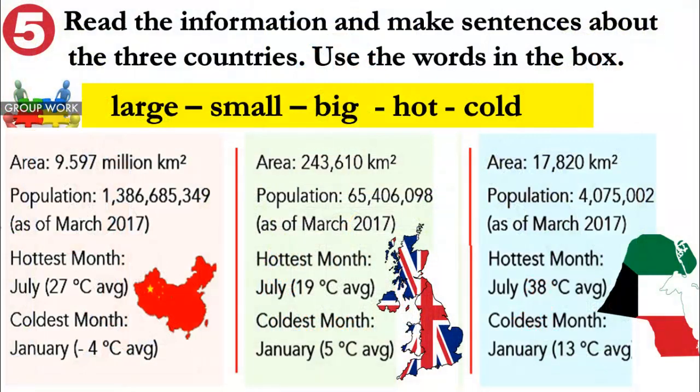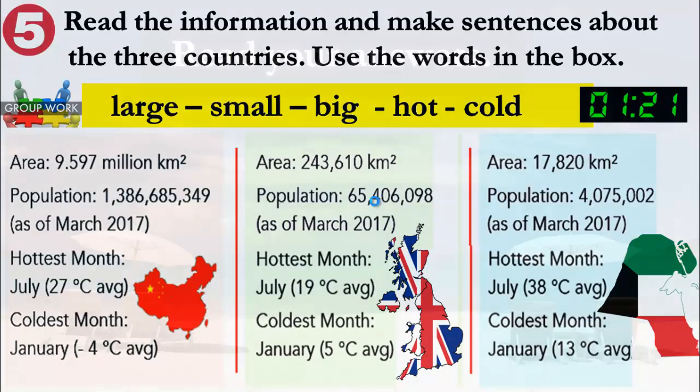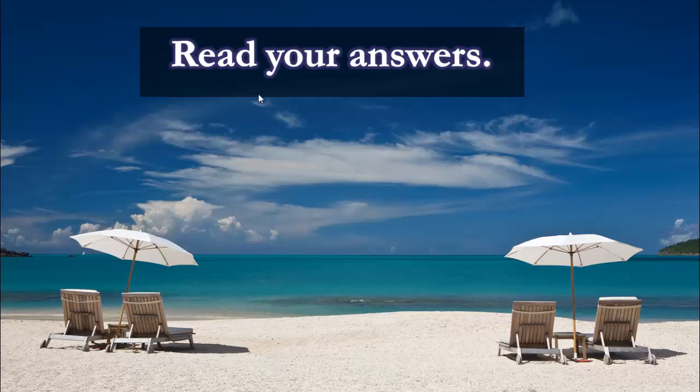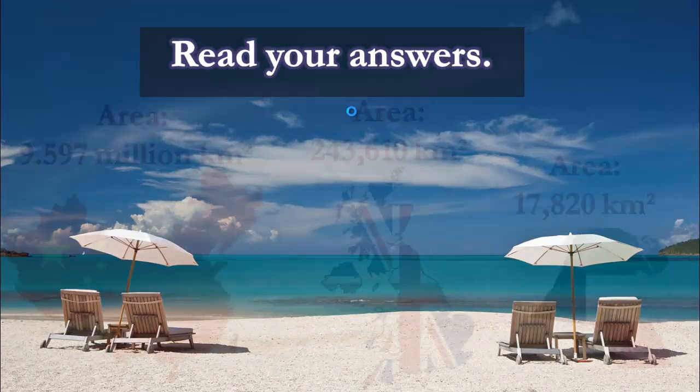Read the information and make sentences about three countries. Use the words in the box. Look at this chart and make sentences about these three countries. You can use large, small, big, hot, cold. I'll give you time to make sentences. Read your answers. Who can?